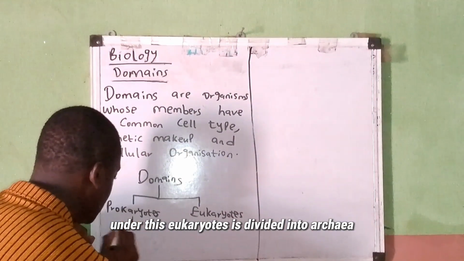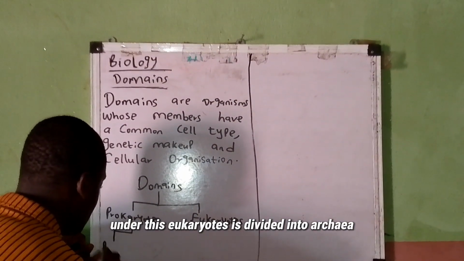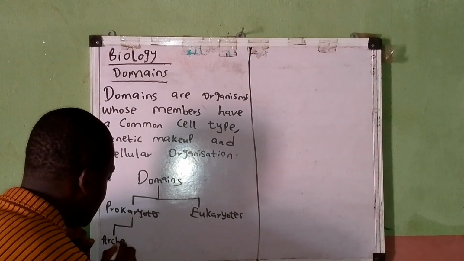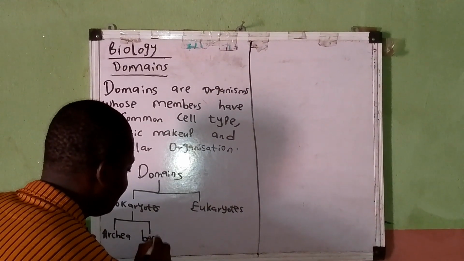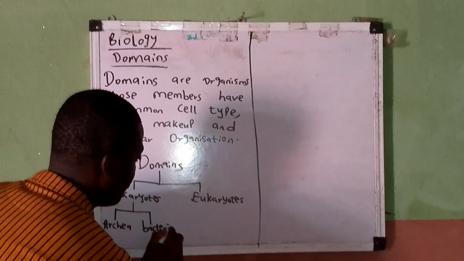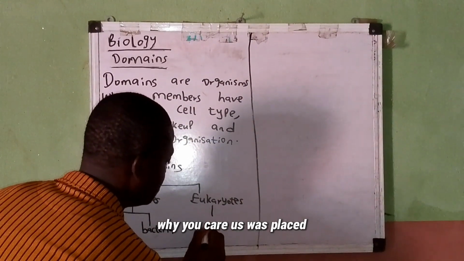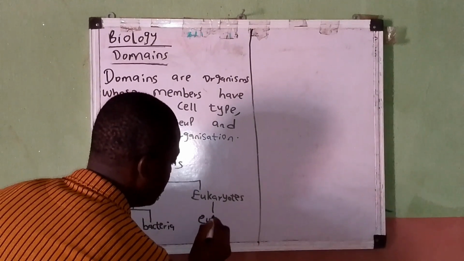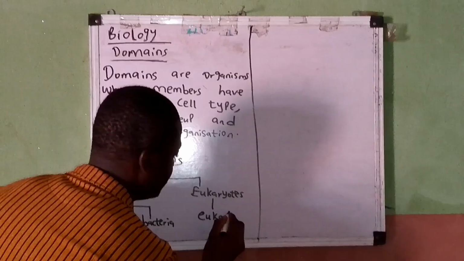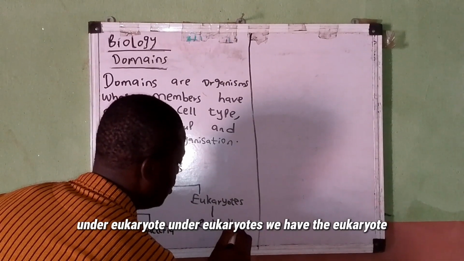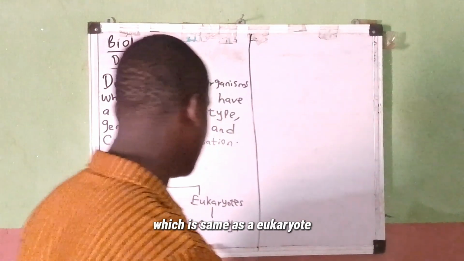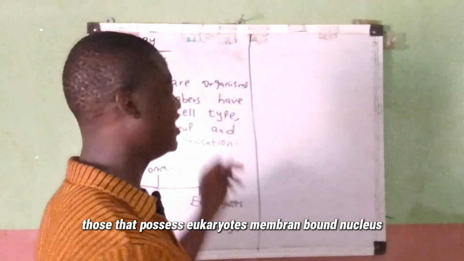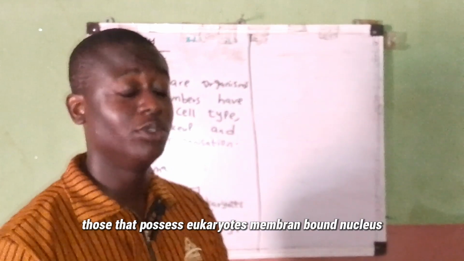Under the prokaryotes is divided archaea and the bacteria, while eukaryotes was placed under eukarya, those that possess a membrane bound nucleus.